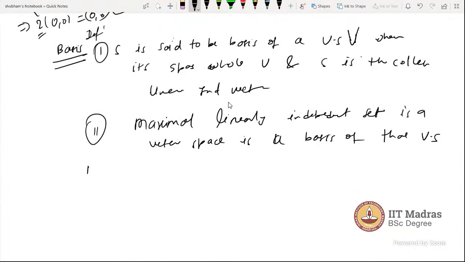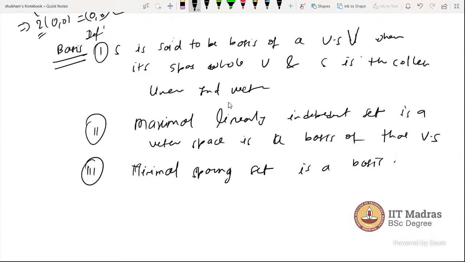The third definition uses a minimal word. Can you tell me what the definition is for using the word minimal? A minimal spanning set means that if we delete any of the vectors, then it will not span the whole V. So a minimal spanning set is a basis of that vector space.